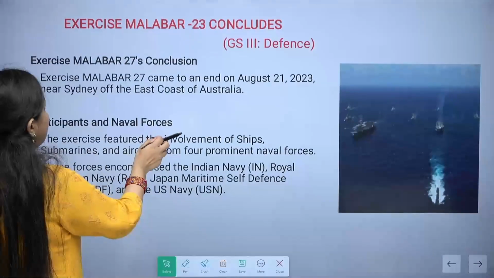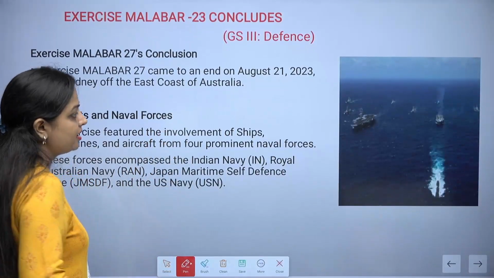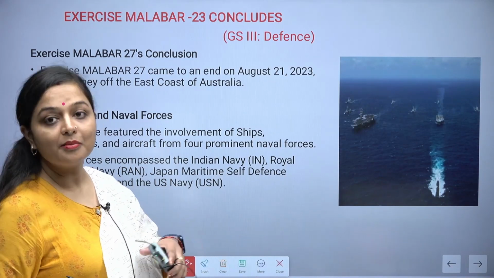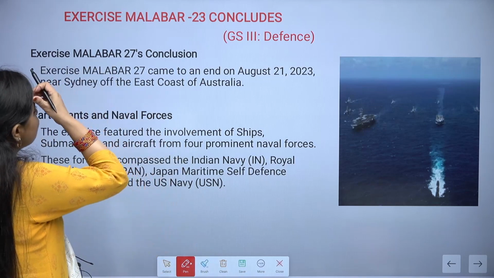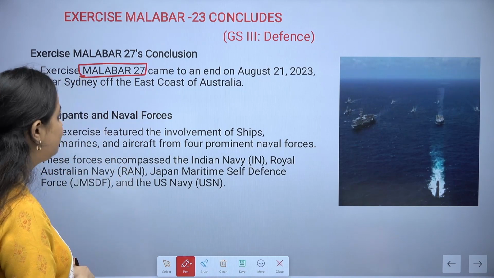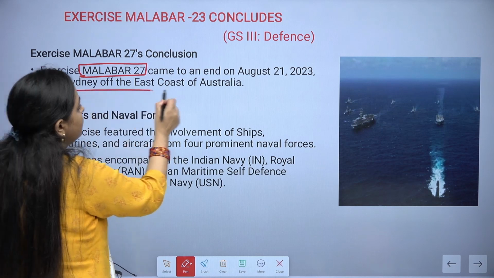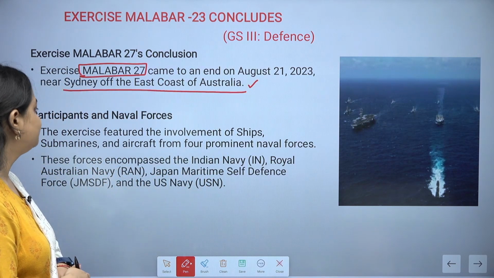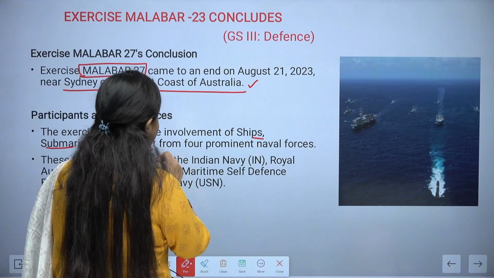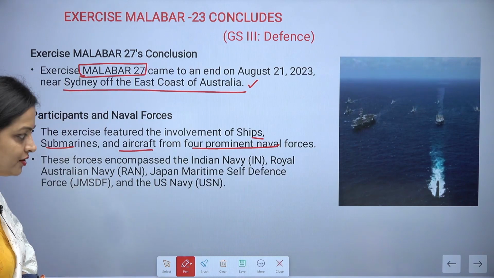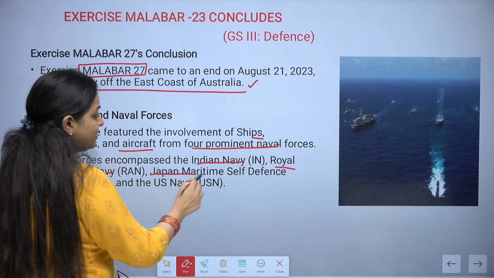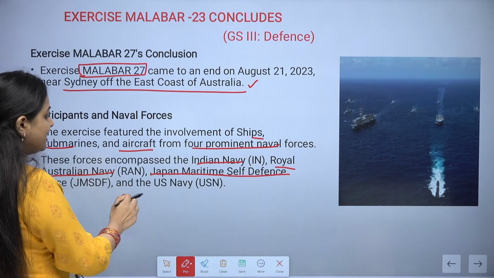Let's move on to the next topic, that is Exercise Malabar. Whatever exercises happen between India and other countries are important from the prelims perspective, so this comes under defense. Exercise Malabar 23 came to an end on August 21st, 2023, and this was done near the coast of Australia. The participants were the ships, submarines and aircraft of four prominent naval forces: the Indian Navy, Royal Australian Navy, Japan Maritime Self-Defense Force, and the US Navy.